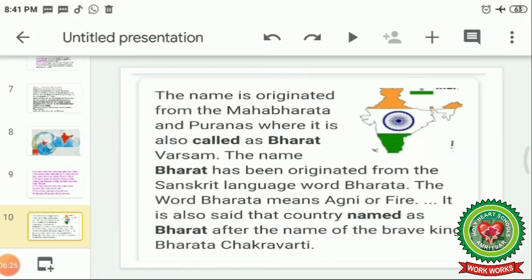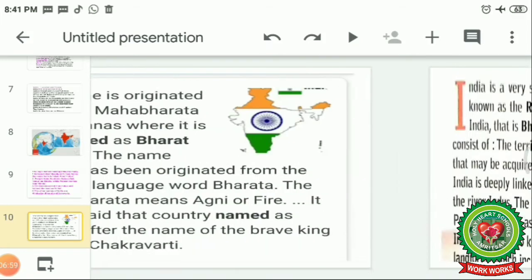Here is a small history about it. The name originated from the Mahabharat and Purans, where it is also called Bharat Varsham. The name Bharat has originated from the Sanskrit word Bharata. The word Bharata means Agni or fire. It is also said that the country was named Bharat after the name of the brave king Bharata Chakravarti.